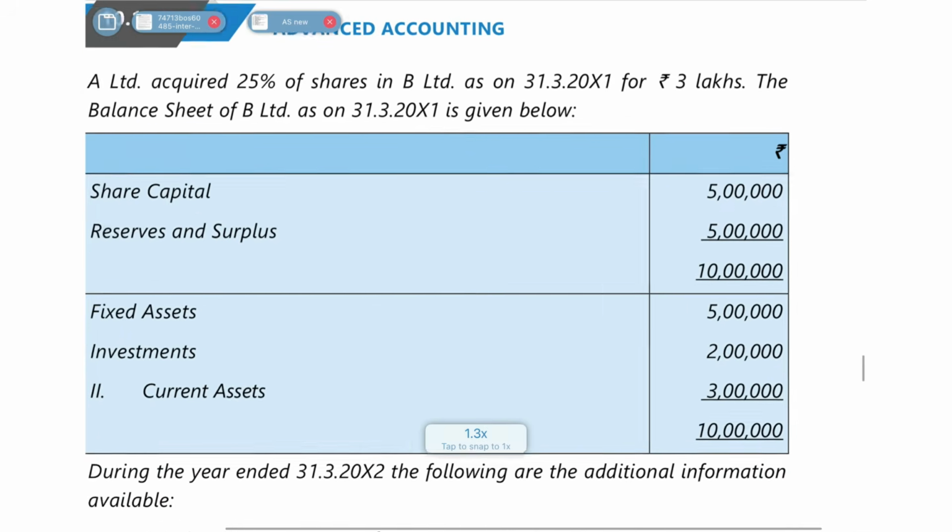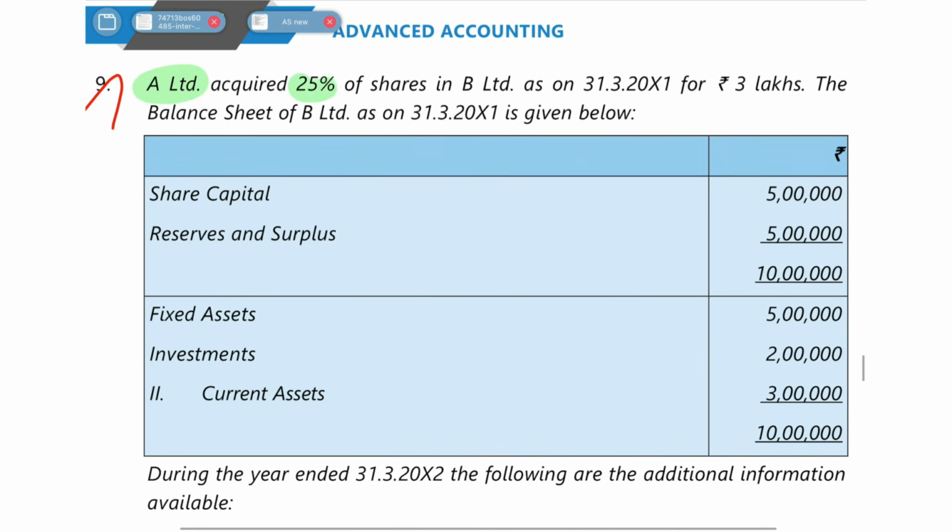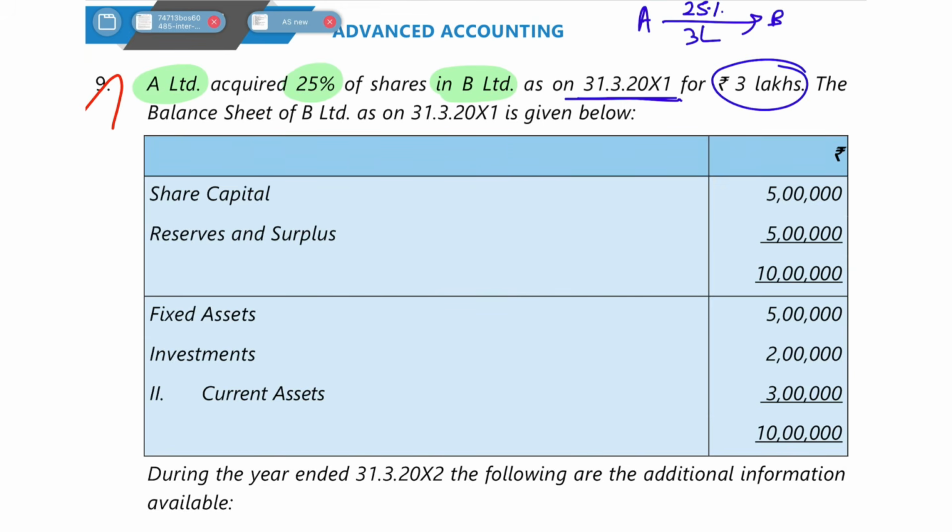Let's move on to question number 9. In question number 9, they tell you that A Limited has acquired 25% in B Limited on 31st March for 3 lakh rupees. So it has given 3 lakh rupees to acquire the 25%, and the balance sheet of B Limited is given here.